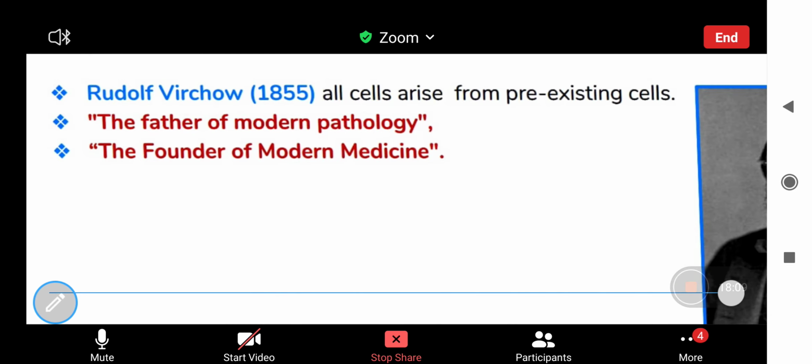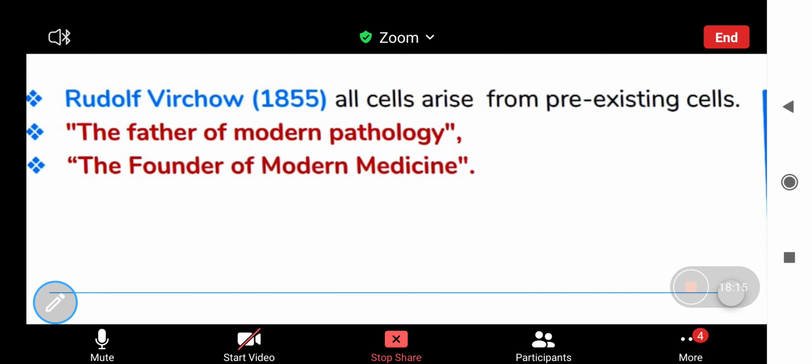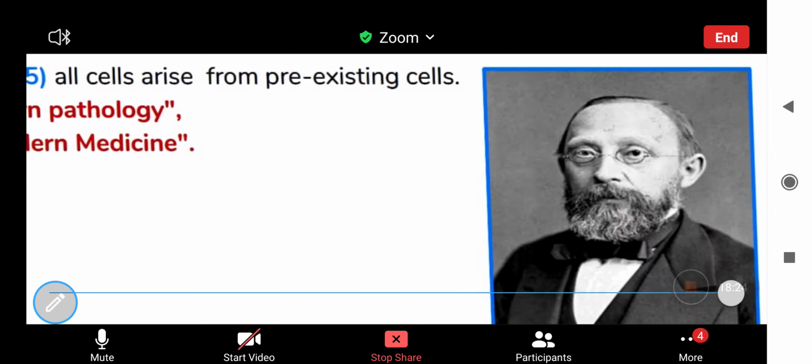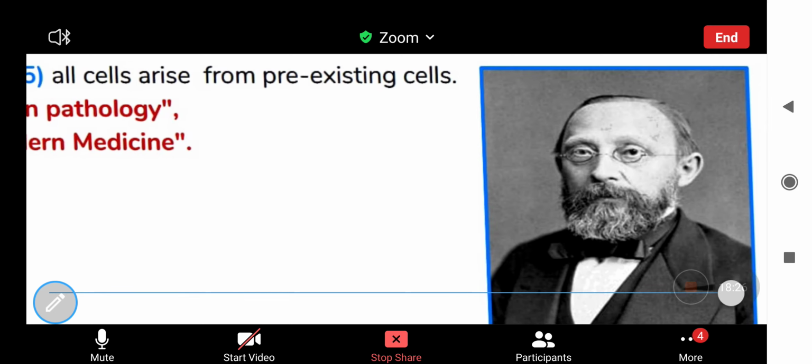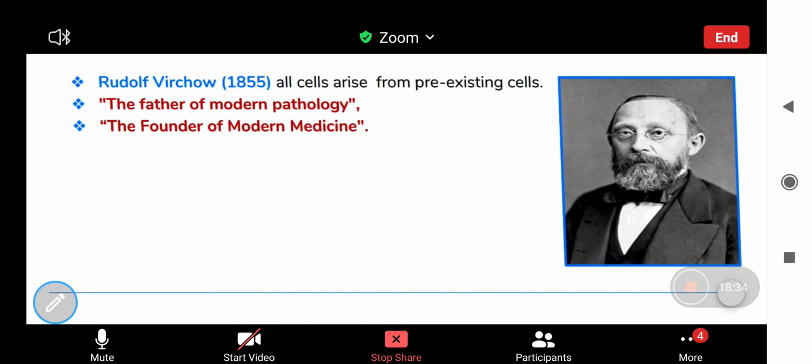So there are three things that you have to remember, and I have made a slide also. Rudolf Virchow said that all cells arise from pre-existing cells, and he was known as the father of modern pathology and founder of modern medicine. He was a great man. Here you can see the photo also, right? So it was Rudolf Virchow.